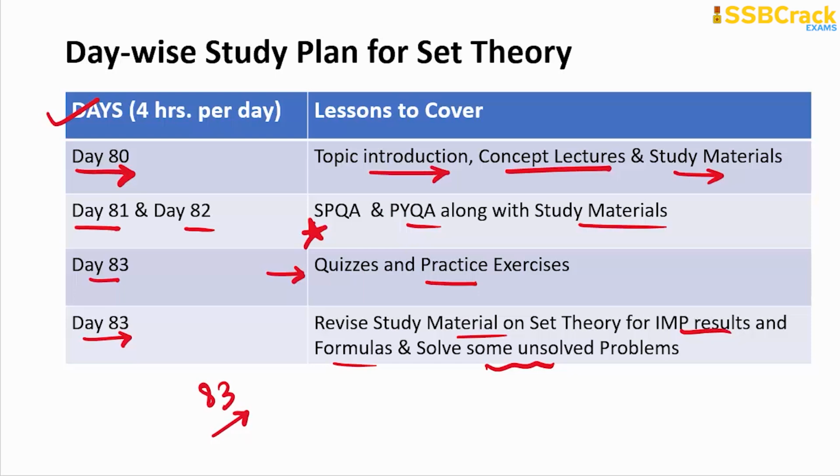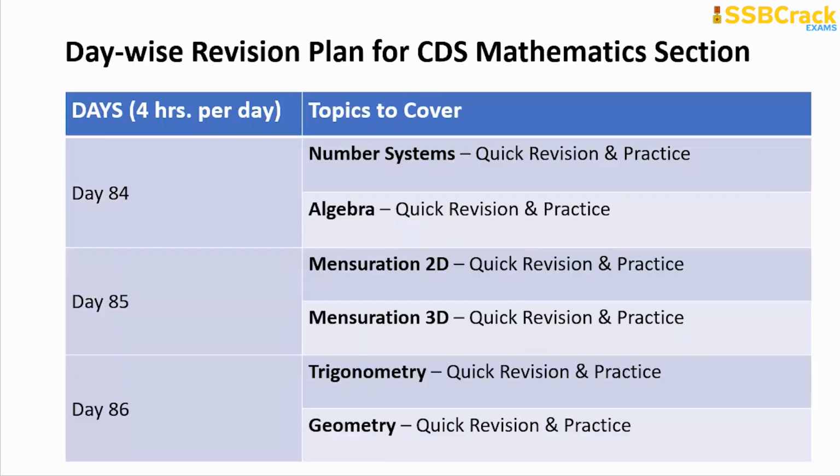So by day 83 in the 100 days study plan, you are completing your complete portion study for your CDS mathematics section, isn't it? Now here is the revision timetable for you. From day 84 onwards, you start your revision, spending 4 hours per day, and on day 84 only you try to revise the important study material and formulas for the topic of number systems and algebra, and do the solving. Practice is very important.